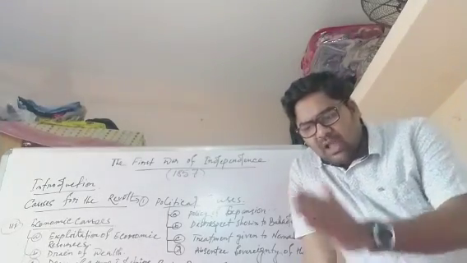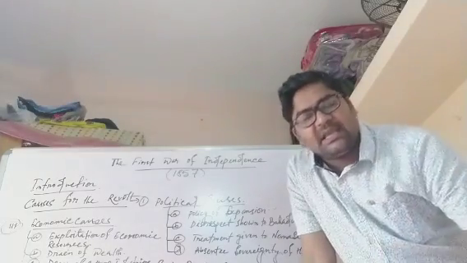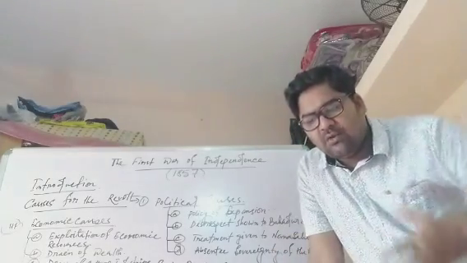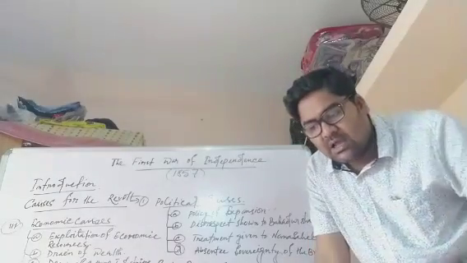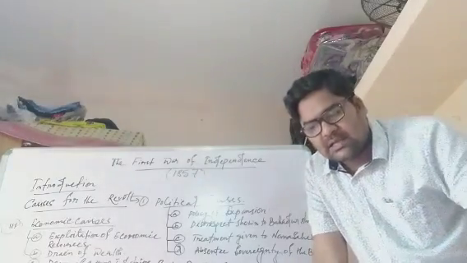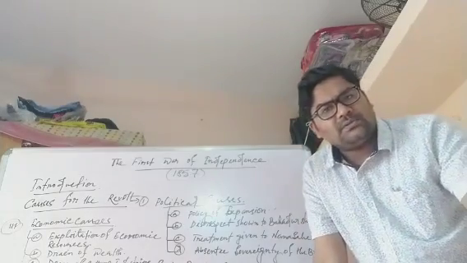Nana Sahib had inherited wealth from the former Peshwa, which he utilized in sending emissaries to different parts of the country to generate awareness among Indians about the British policies. And Nana Sahib traveled between Delhi and Lucknow to gather support for the movement.